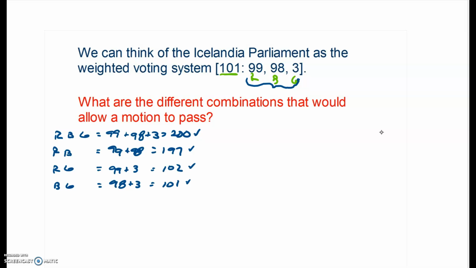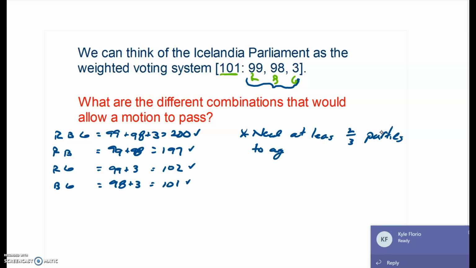So, what does this mean? If you look at this quota, it means that we need at least 2/3 of the parties to agree. Okay, that's what we need, at least 2/3 of the parties to agree.